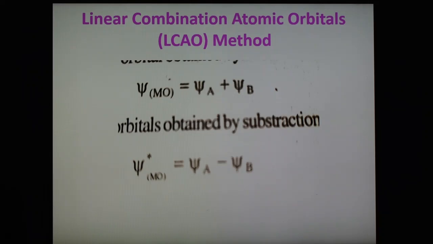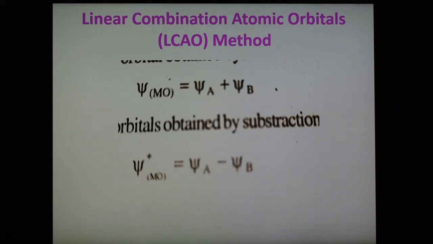Now we are going to apply this theory to the simple hydrogen molecule. Therefore, consider the hydrogen molecule which consists of two atoms A and B. Suppose each of these atoms has an orbital of lowest energy. The atomic orbitals of these atoms can be represented by the wave functions psi A and psi B for the two hydrogen atoms A and B.